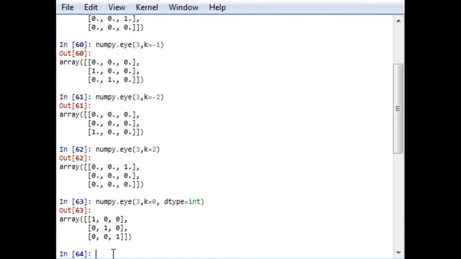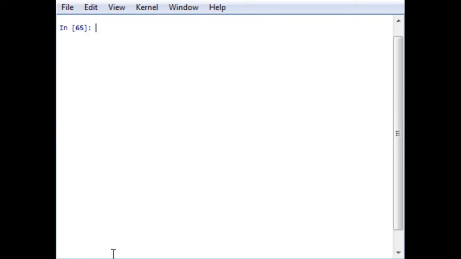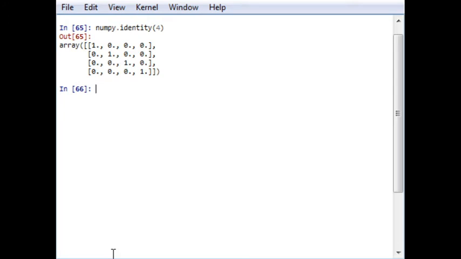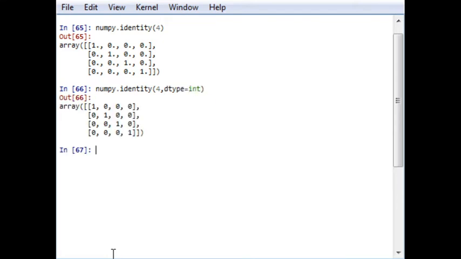Let's check identity. Numpy dot identity, for a 4-dimensional, let's use size 4, and if you want to change, you can change dtype to int, and it will give you output in integer. Similar for complex, similar for string. So it is equivalent to I.